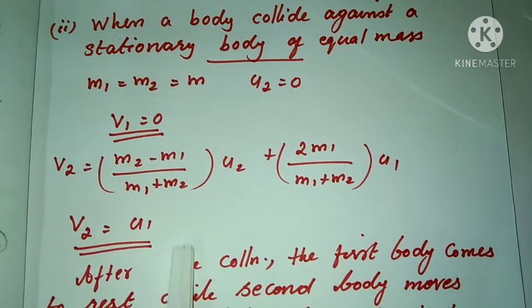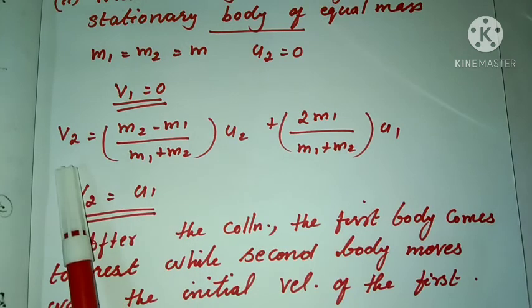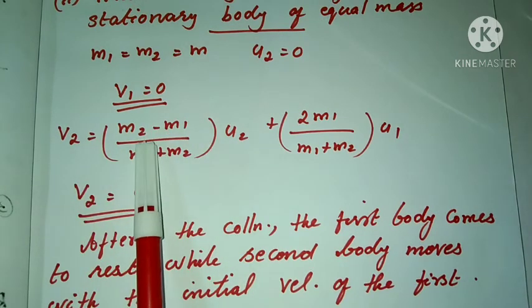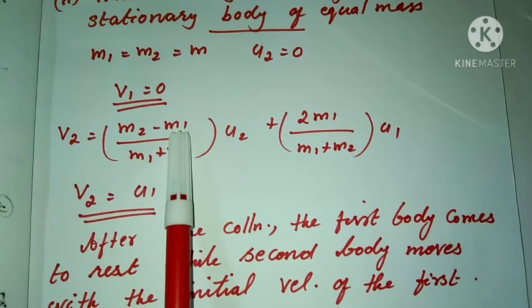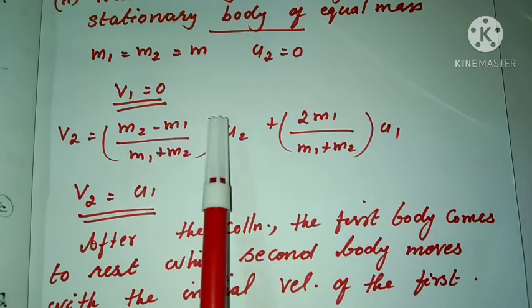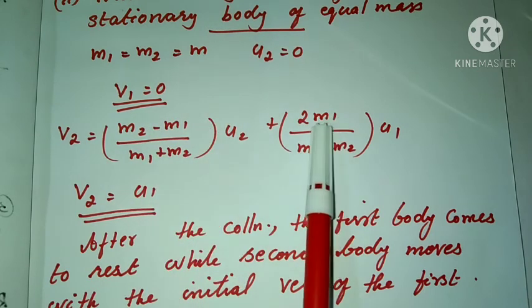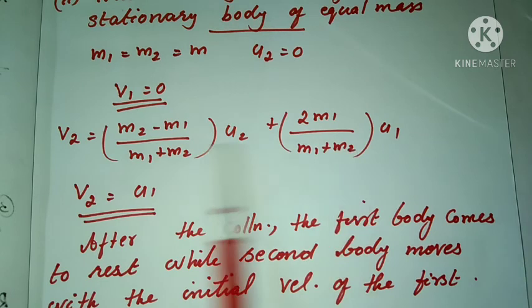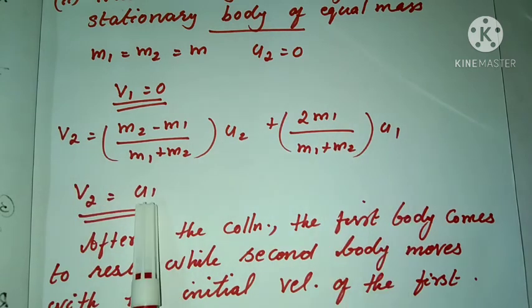Then what happens to the second body? From the equation, with M1 equal to M2 equal to M, this term becomes 0, and here 2M divided by 2M. So we can write V2 equal to U1.